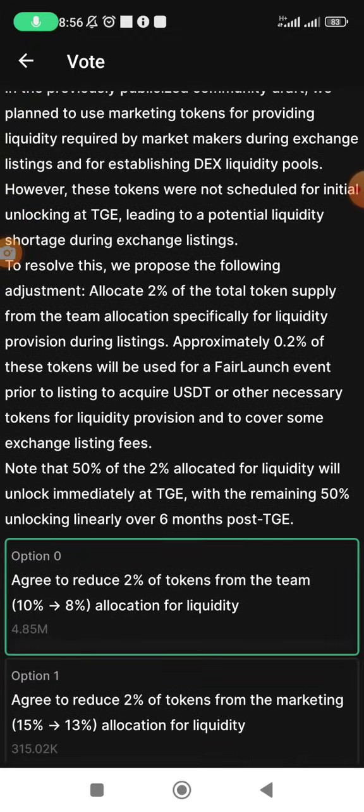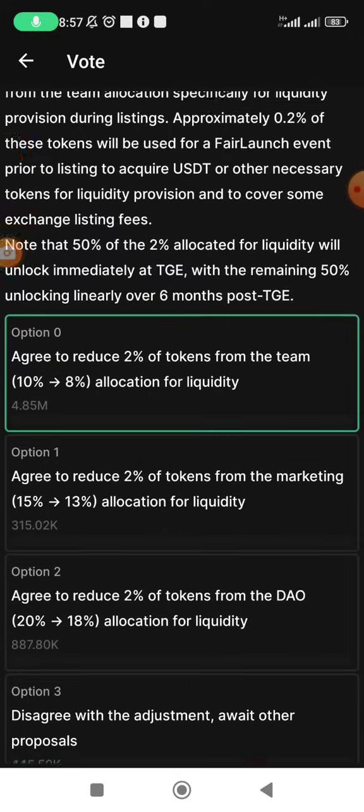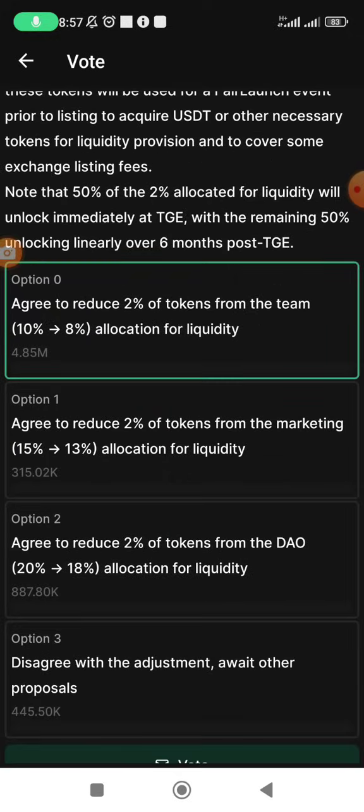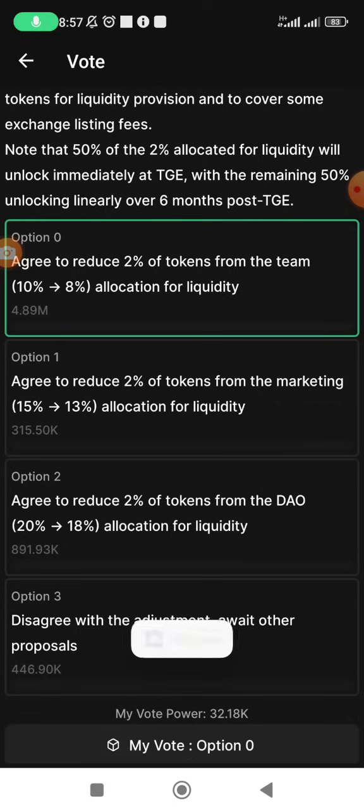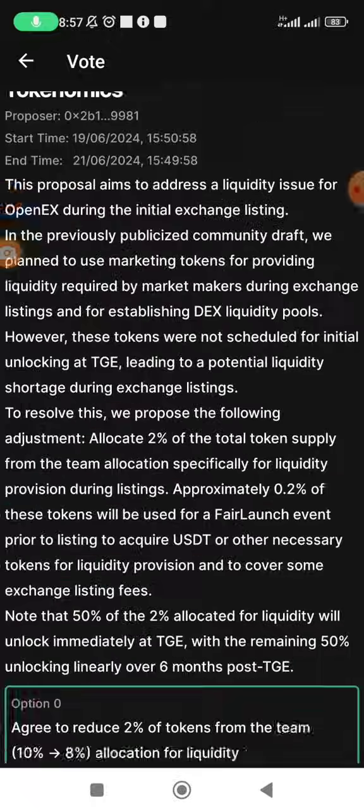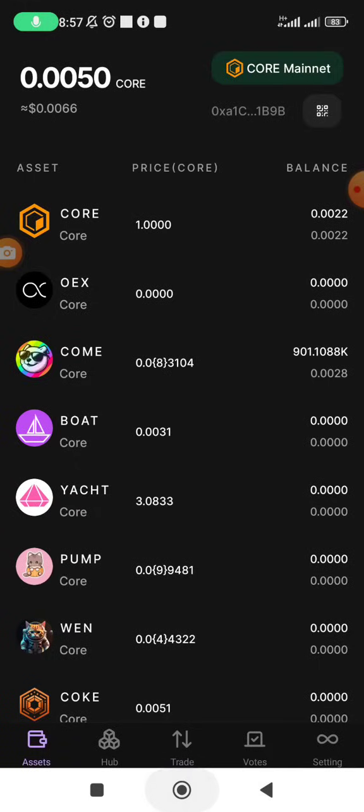All right. So, of course, I'm going to be agreeing to reduce 2% of the tokens from the team, that is from 10% to 8%, allocated for liquidity. So I'll pick that first option and I vote. And then let's now see what is likely to be the value of OEX at listing. So now let's do some maths here.